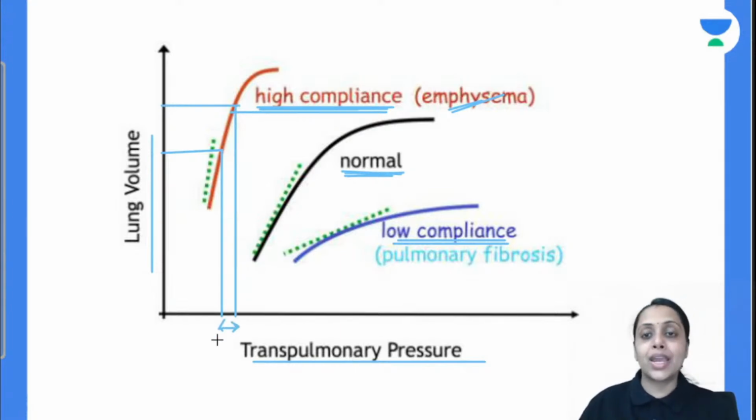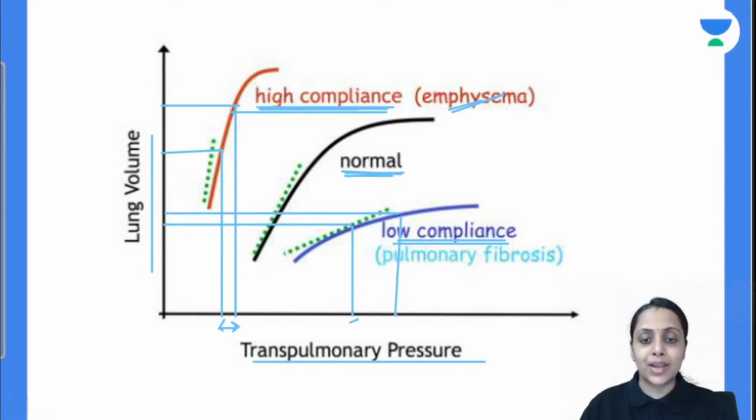और ये कब मिलेगा हमें? Emphysema में मिलेगा. Low compliance curve कब मिलता है? जब for given change in a pressure, the volume change is very low. So this is a compliance, कैसा compliance curve है? Low compliance curve है, and this is seen in pulmonary fibrosis. Restrictive lung disorder में क्या होगा? Compliance is less, and obstructive lung disorder में क्या होगा? Compliance is more. Is this clear with everyone?